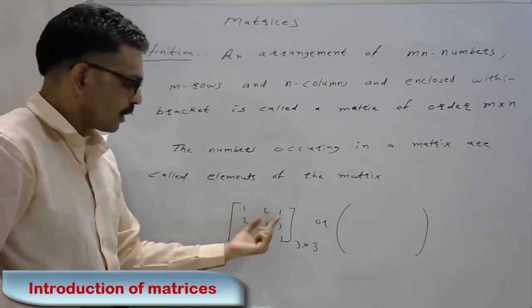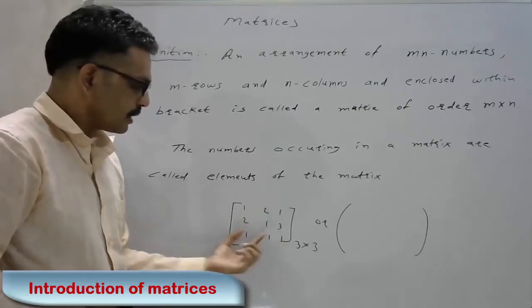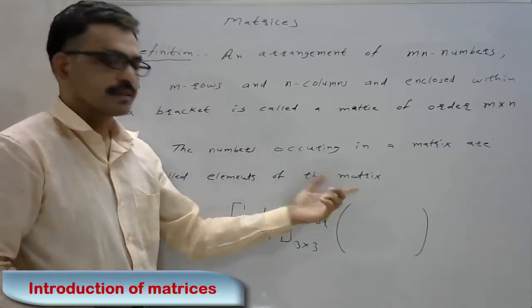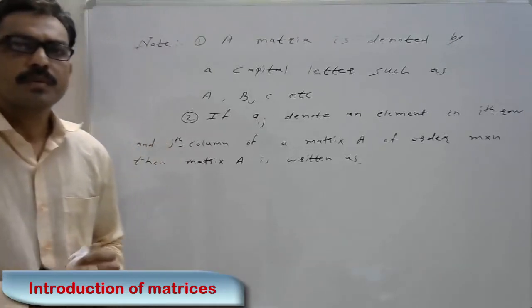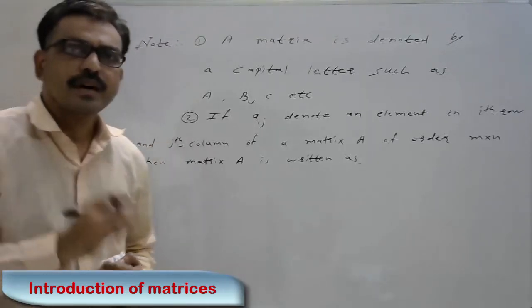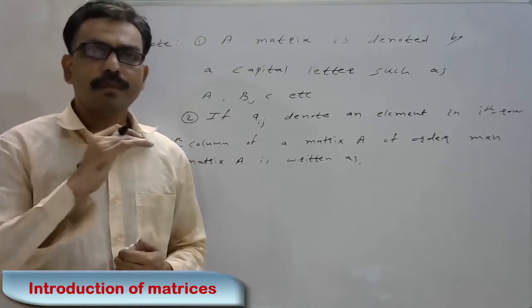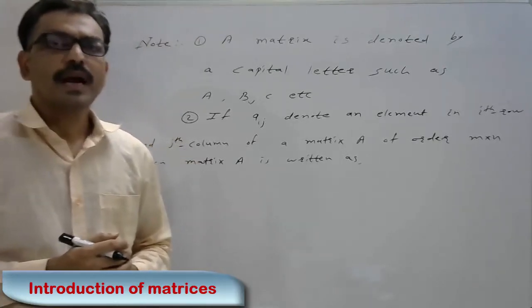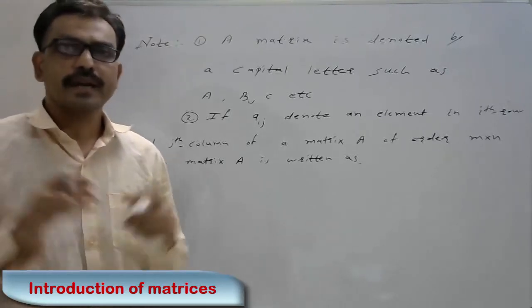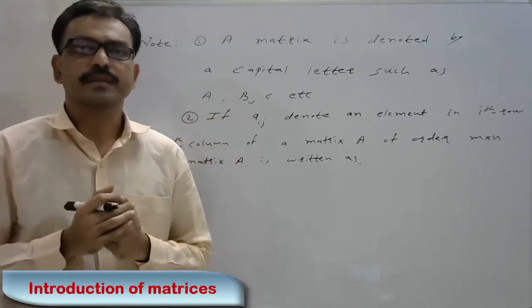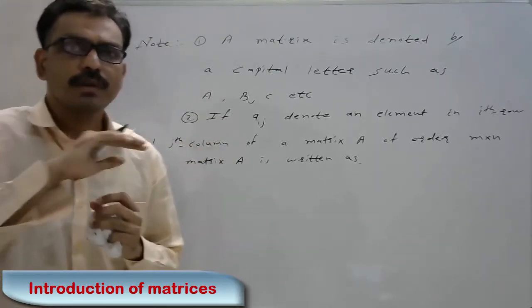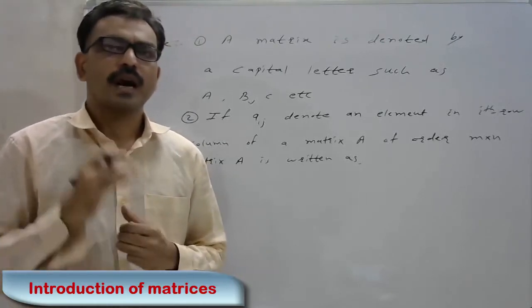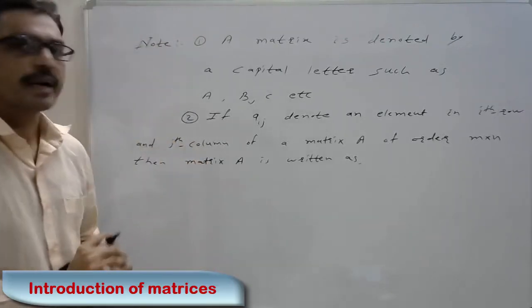Here 1, 2, 1, 2, 1, 3, 1, 1, 1 are the elements of the matrix.